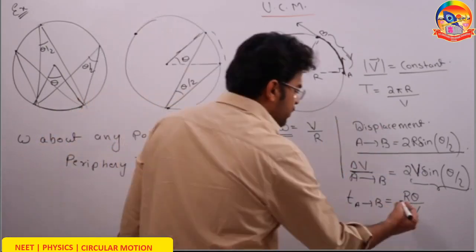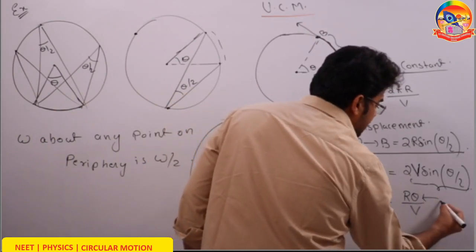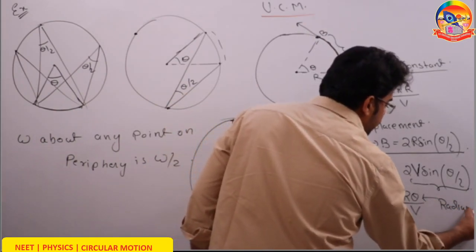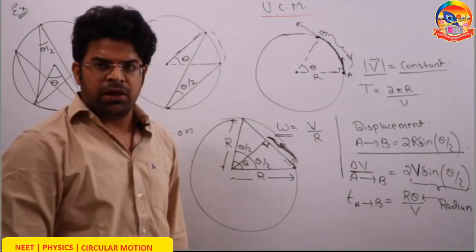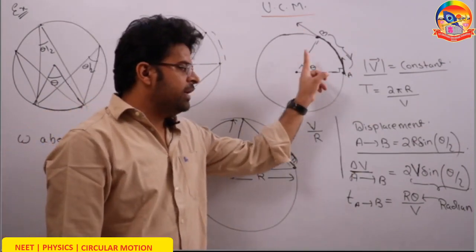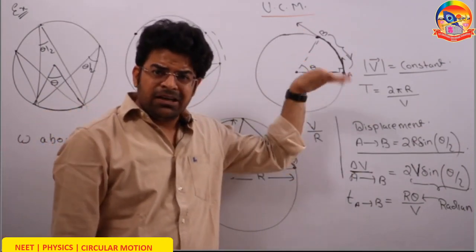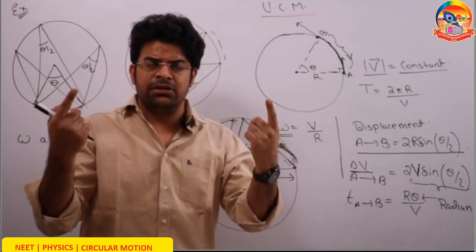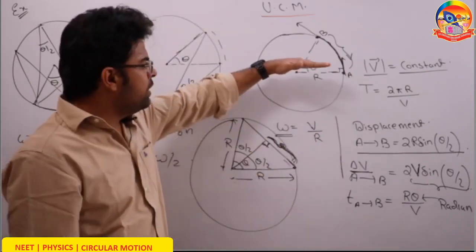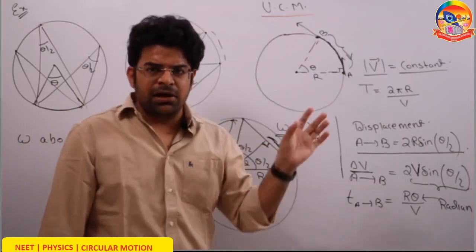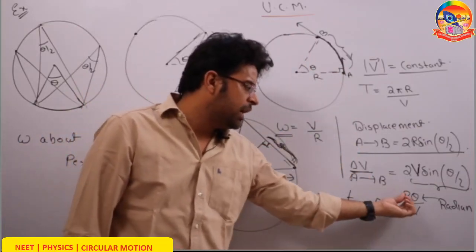One important thing, here you have to take theta in radian. Don't take 30 degree as 30. Here theta has to be taken in radian. So if it turns by 30 degree, think of the angle in radian. So 30 degree is pi by 6. So the distance traveled is pi by 6 r with a speed v. So the time taken has to be r theta by v.